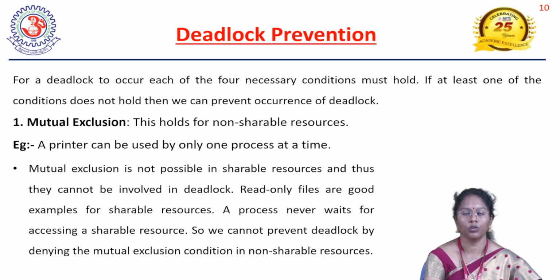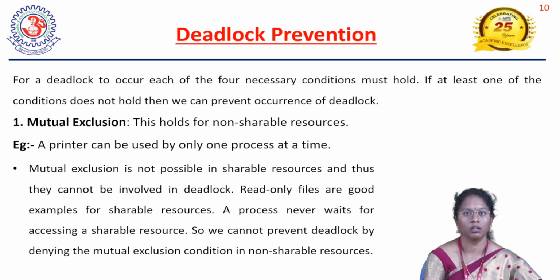First thing we are going for today, we are going for deadlock prevention. That is, two ways are there: deadlock prevention and deadlock avoidance. But I am going to explain first deadlock prevention alone. For deadlock prevention, I said that all the four conditions should not occur at any time. First condition is what? Mutual exclusion.